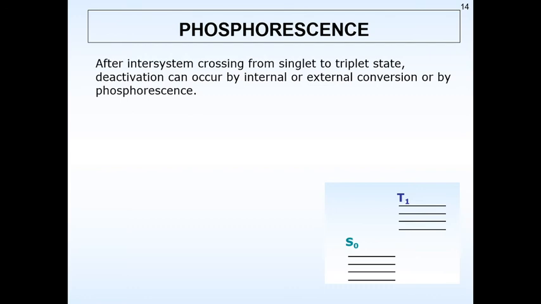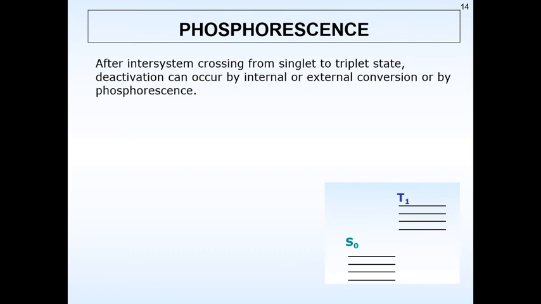Now, what is the phosphorescence phenomenon? We have already seen that for phosphorescence there should be an intersystem crossing, that is, going from a singlet state to a triplet state. Now, this deactivation can also occur by internal or external conversion or by phosphorescence. Generally, the system goes to where there is more stability.